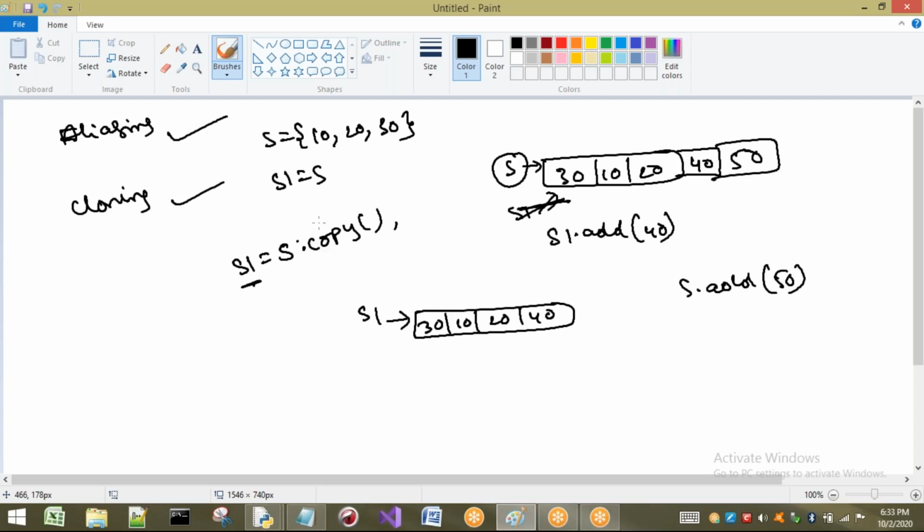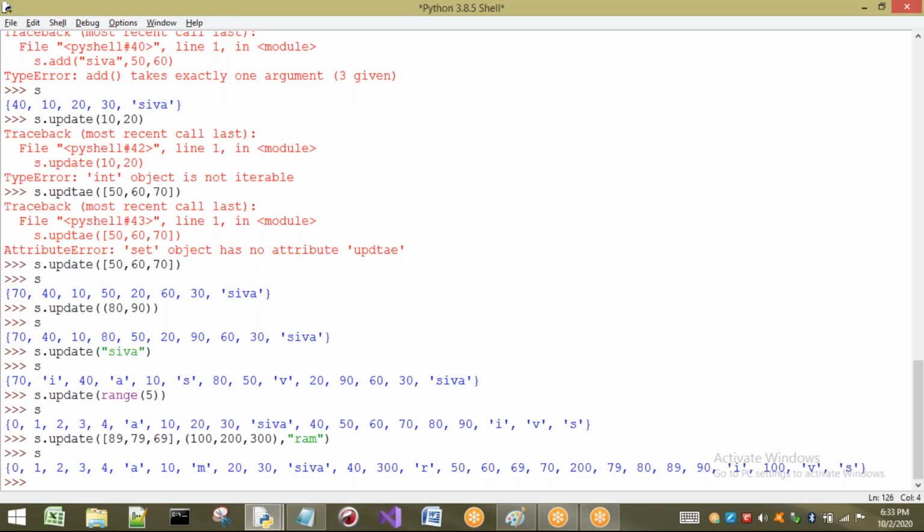So there are different types of copies in Python, that is deep copy and shallow copy. We will discuss that concept after completing all these concepts. For now we have to understand that if I apply S dot copy, a separate copy of S will be created and it will be pointed by S1. You may think, sir, yesterday in the previous session we have seen slicing. Is it possible for our set? It is not possible because slicing is not possible for sets. So only directly we can use copy. So let us see the examples for this one.